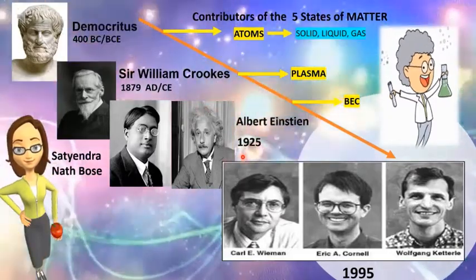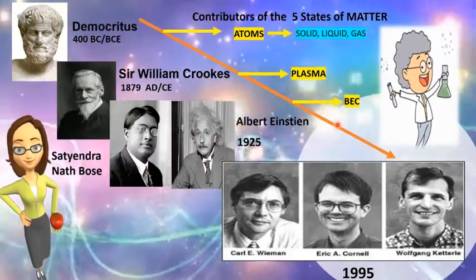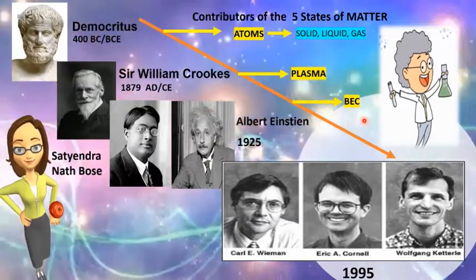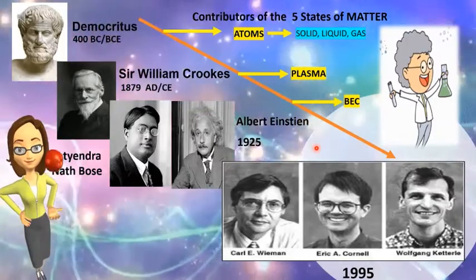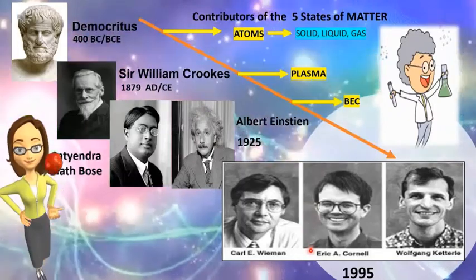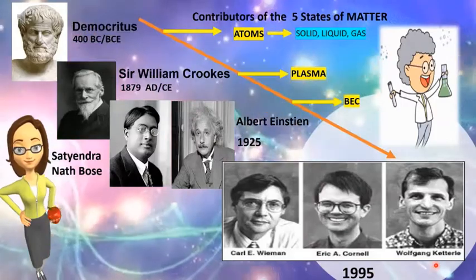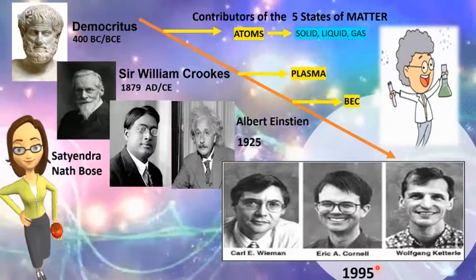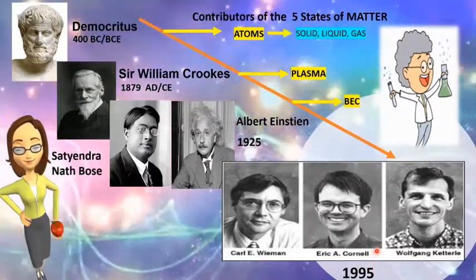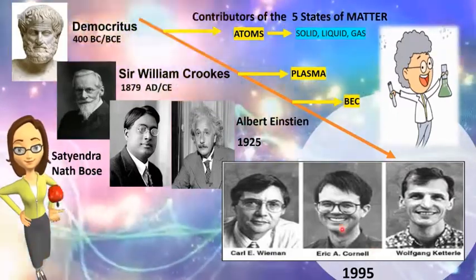In 1925, Satyendra Nath Bose and Albert Einstein collaborated in predicting the BEC, which then led three scientists to make further study about this BEC. They were Eric Cornell, Carl Wieman, and Wolfgang Ketterle. And in 1995, their studies were acknowledged about the BEC, and they even received a Nobel Prize award in 2001.